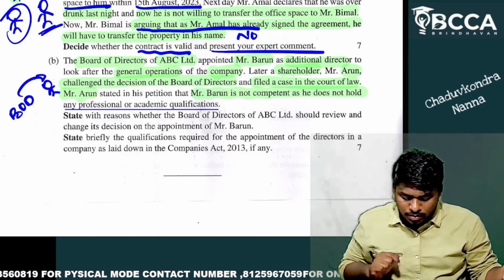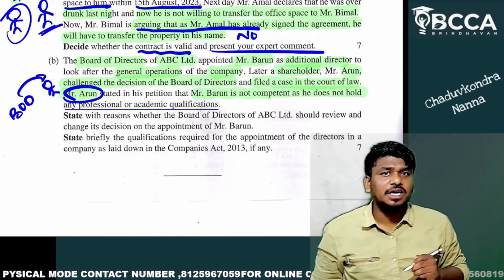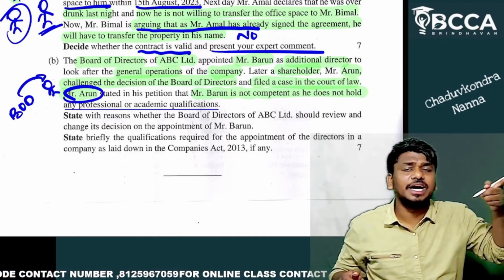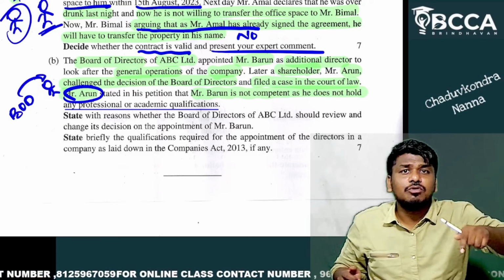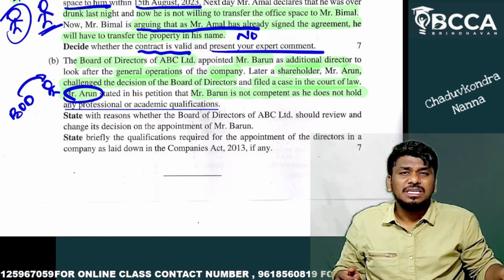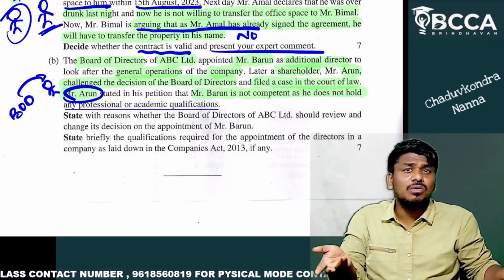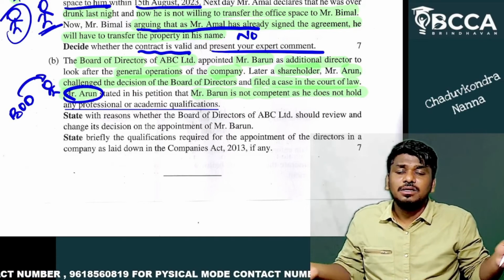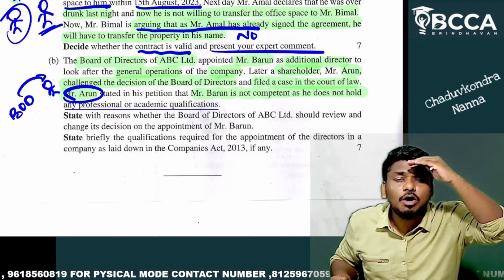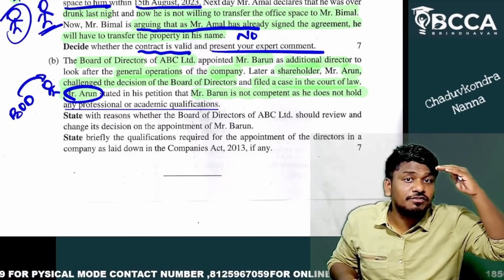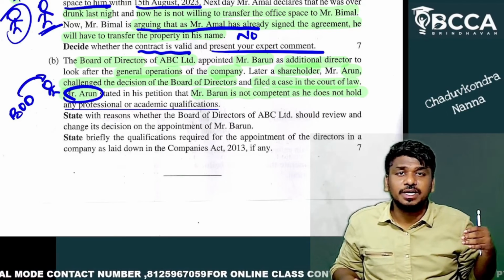Right? So, what is Mr. Arun saying? That if you want to become a director in our company, you have to be qualified. Is that a provision? Is that what the Companies Act says? No. The Companies Act says that there is no need for us to look at the profession or the qualification and appoint as a director.